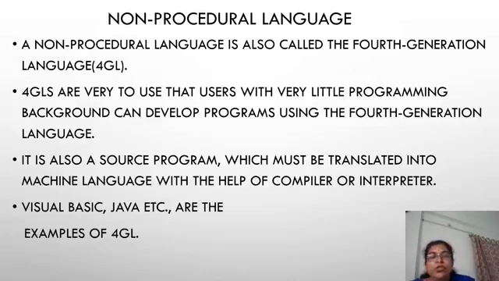That is the non-procedural language. It is also a source program which must be translated into machine language with the help of a compiler or interpreter. Visual Basic, Java, etc. are examples of fourth generation language where the user must have a basic knowledge of programming. It's not necessary that he should have full-fledged knowledge of programming, but he can still write the program because it is a more user-friendly language. Again, for this fourth generation language, there is a requirement of a compiler or interpreter.